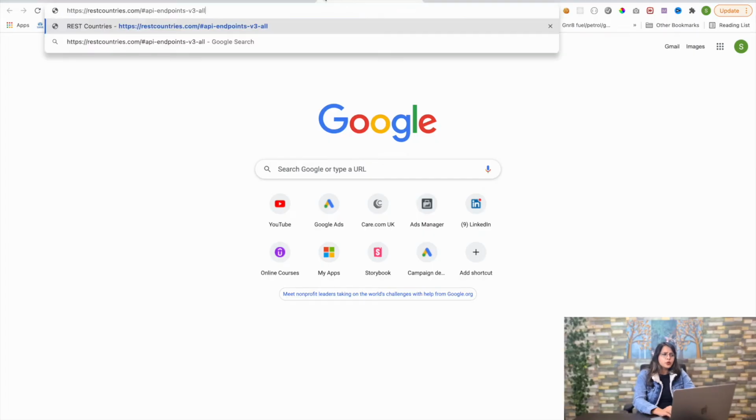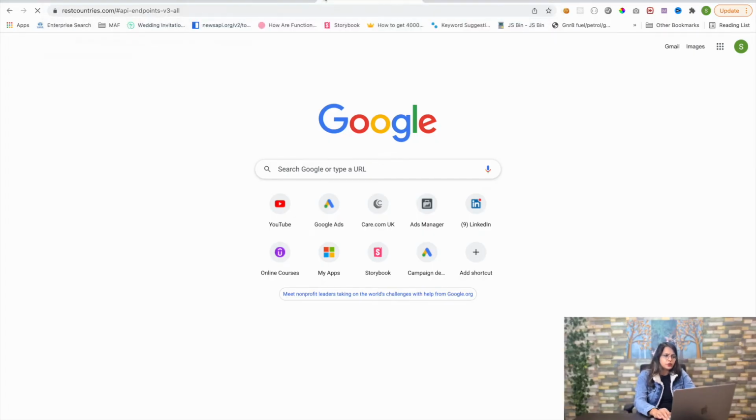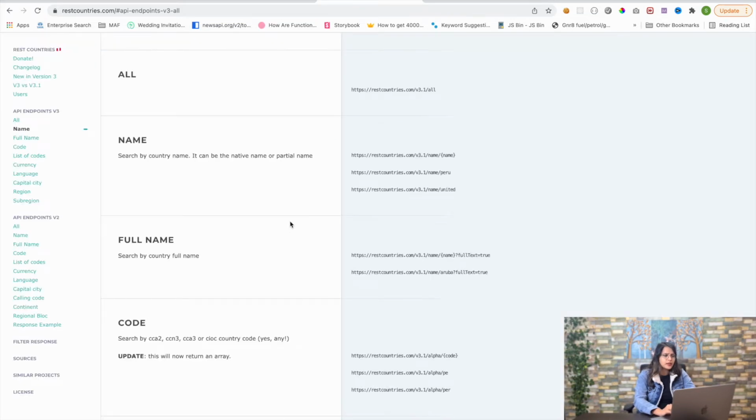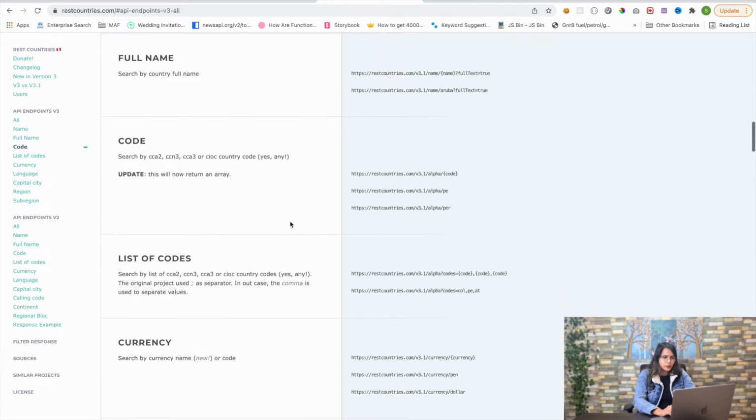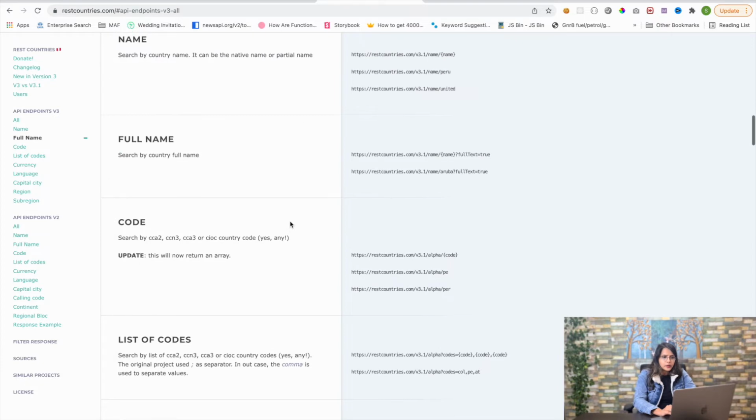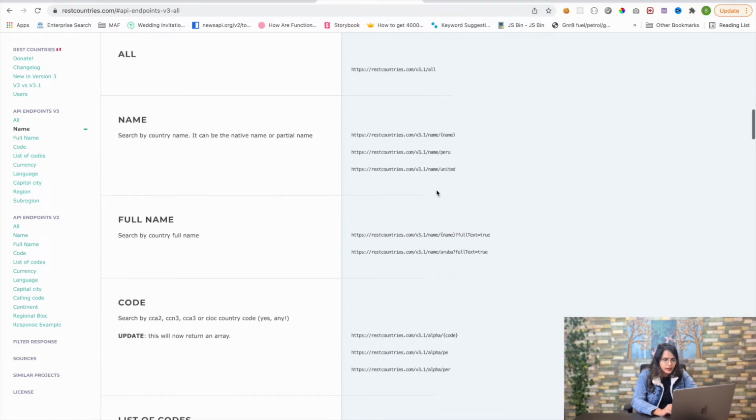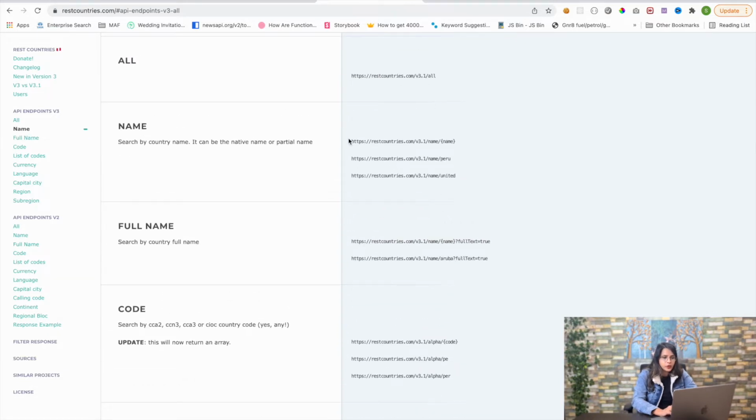So let me show you the API which we are going to use for this purpose. This is the REST Countries API which I am going to use. Here you can check, this is the URL which is going to give me the data as per the country name.